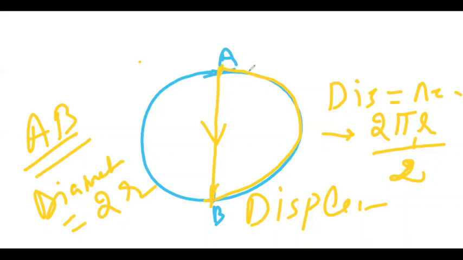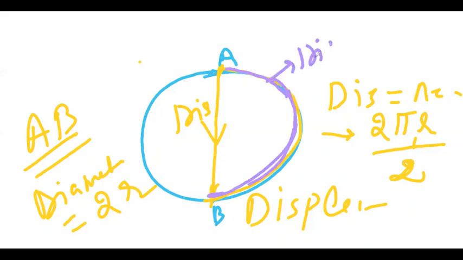And what is this line showing? Suppose I have this path, which I have just covered with purple color, this is the distance, and the yellow color is the displacement. Have you understood? So basically, distance and displacement. Distance is the actual path covered by you.